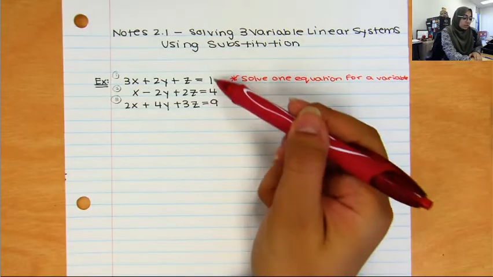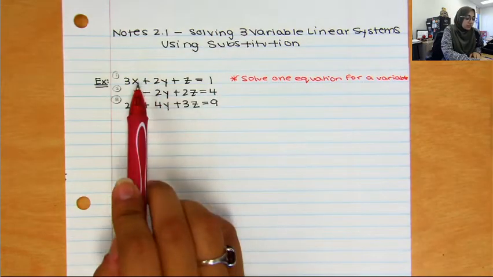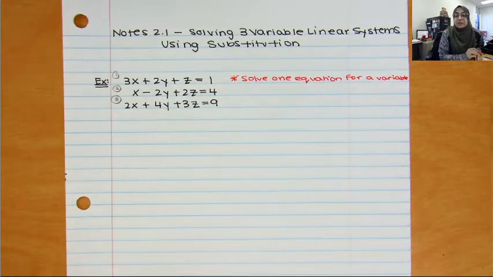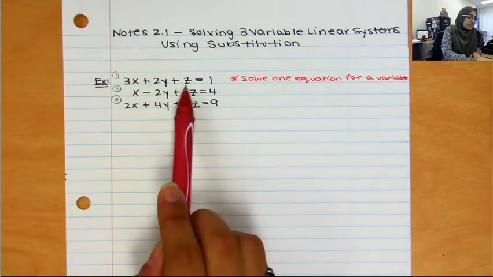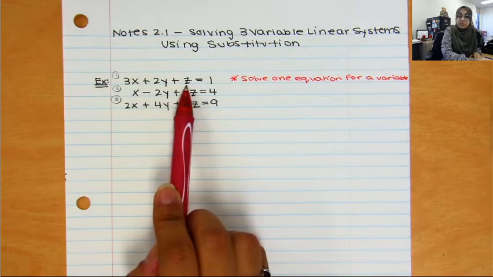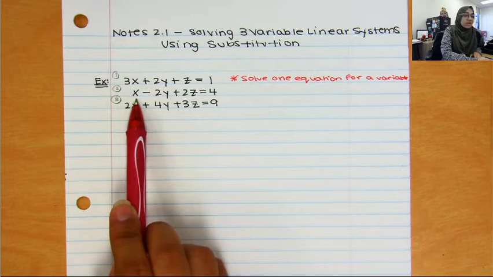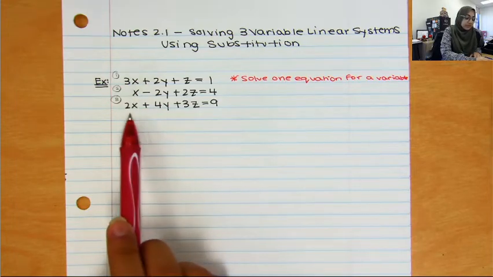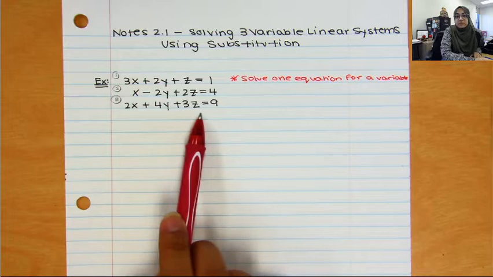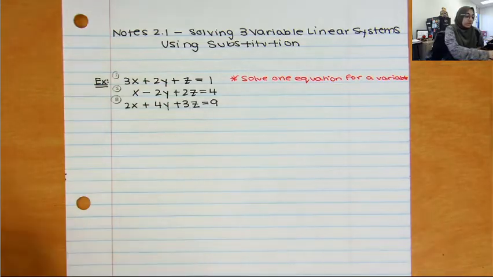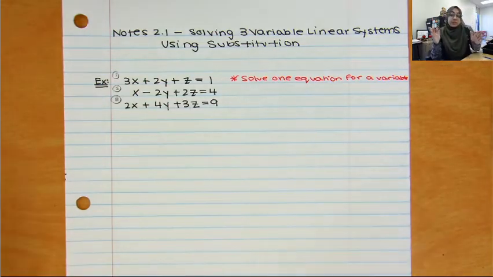You can pick any one of these 3 equations and you can pick any one of these 3 variables. It's just going to be up to you based on what you think is the quote-unquote easiest one. So I can see in this first equation, z would be pretty straightforward to solve for. And in the second equation, x would be pretty straightforward to solve for. In the third equation, none of them are really straightforward. Again, you get the choice, okay? Although you and a friend might pick 2 different equations to solve for at the beginning, your work will look different, but ultimately you will come to the same solution. It's like taking 2 different roads to get to the same destination.